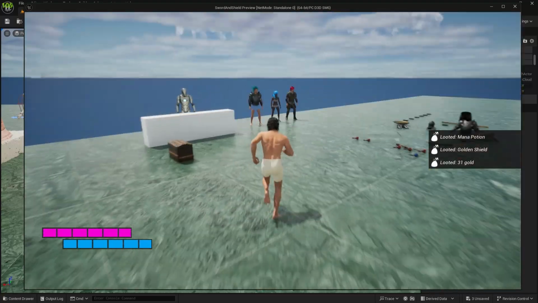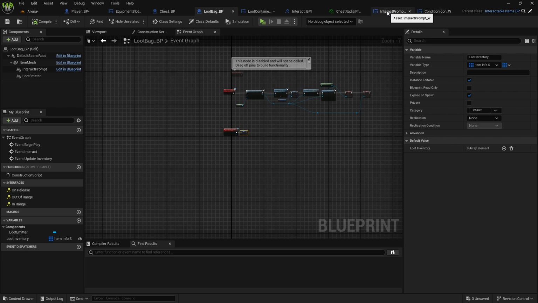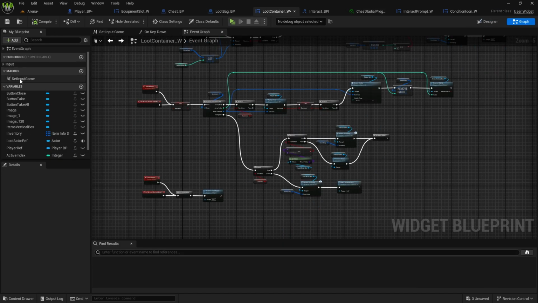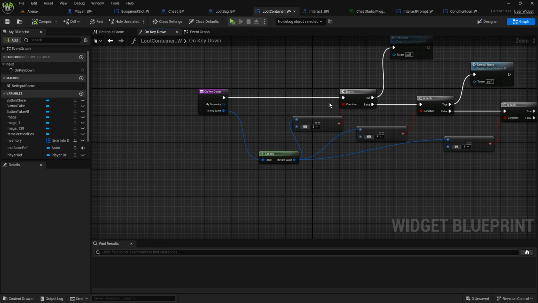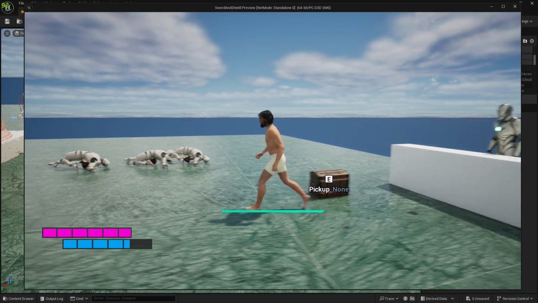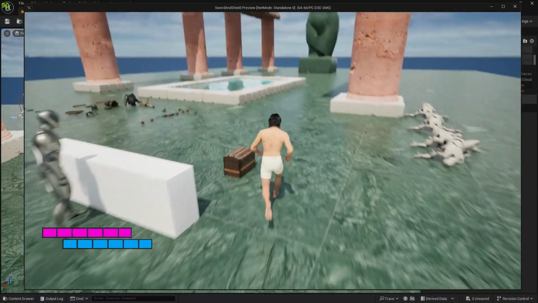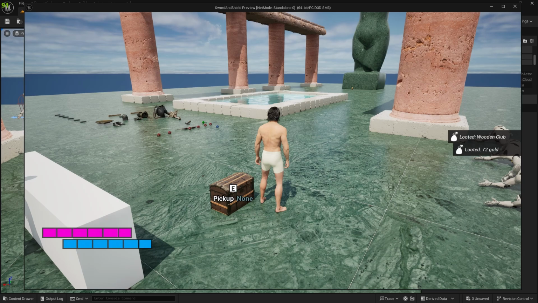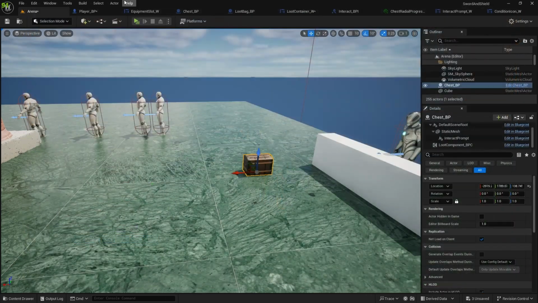And also if there was another bug very close by, it would open that one straight away. And that is an issue that I found out only a couple days back, that we have when in condition, in the loot container with this one input on key down, it basically keeps registering all of the inputs, and there is no way to do it only once. So we're going to change it slightly, but I'll save it for the next video because it's very long. For now, we just have this chest with the radial progress bar. Now you can stop, or you can run around, it will stop it again, or reset it, and then once you actually wait 2 seconds, it will pick it up. So in the next one, we'll fix the input so it doesn't straight away pick up all the items.